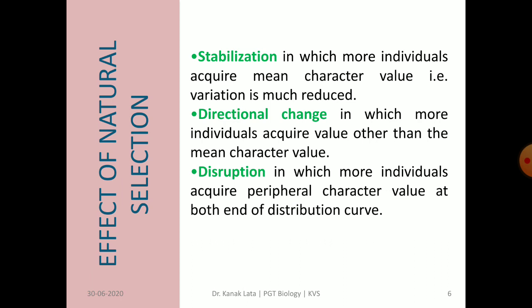In stabilization, more individuals acquire the mean character value, meaning variation is much reduced. In directional change, more individuals acquire a value other than the mean character value, whereas in disruption, more individuals acquire peripheral character values at both ends of the distribution curve, forming two peaks.